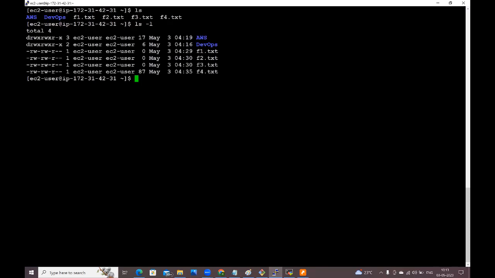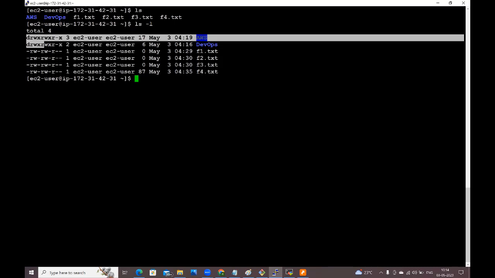Enter. See guys, you are getting the complete details, with the date and time. Here ec2-user is the owner. This file is created under the ec2-user group, guys. Here we have ec2-user twice. The first one is the username, the second one is the group name. So like this it is created. These are the permissions, guys, file permissions. We will discuss file permissions later, guys. Most probably tomorrow we will discuss these file permissions.